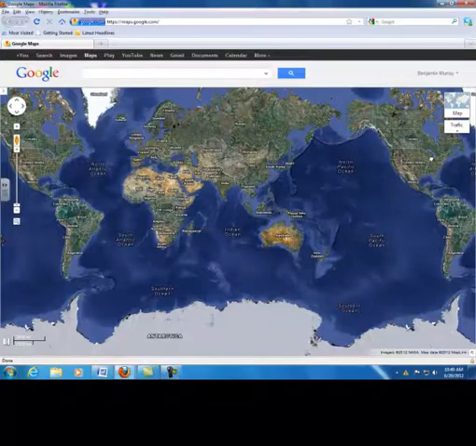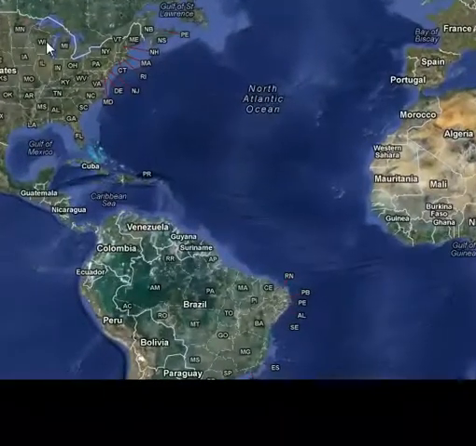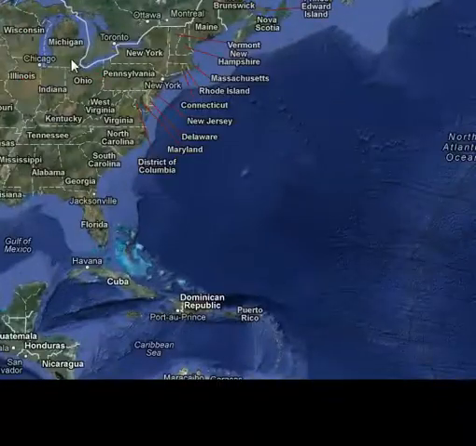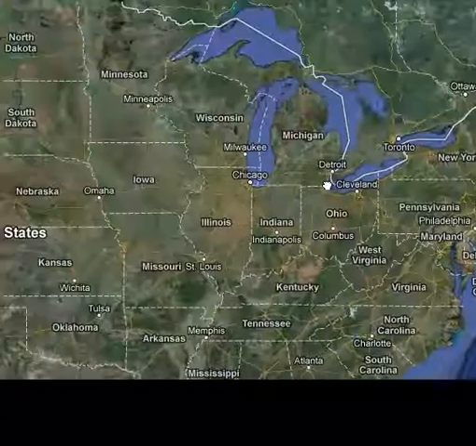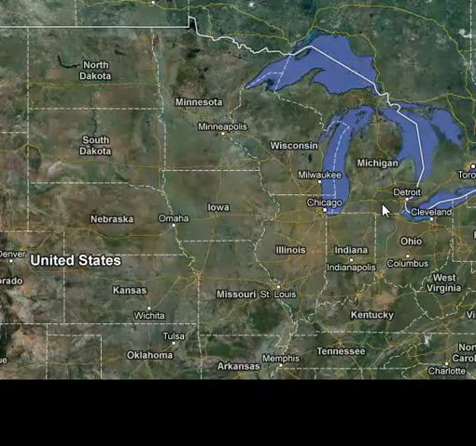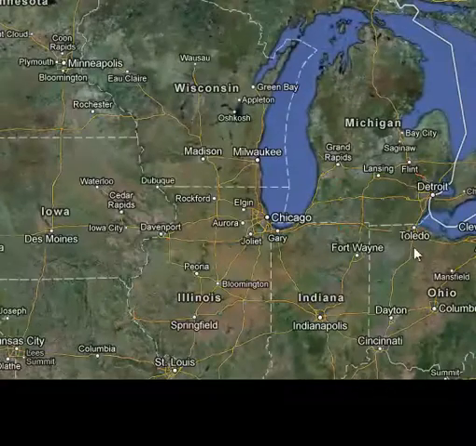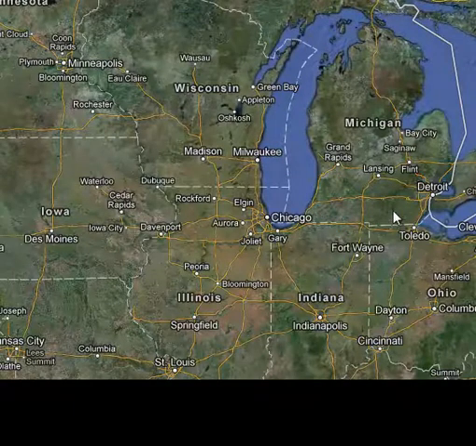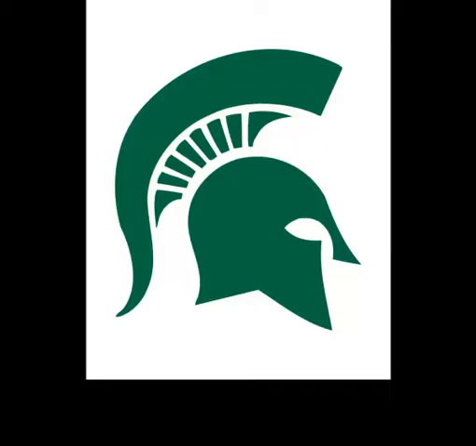In fact, you are living here, not there, here in Michigan. In fact, we're going to zoom in to get closer. Notice some of the major cities along the way. We have Chicago, Detroit. You've hopefully heard of both. Our capital city, Lansing. It's one of my favorite places, especially if you go just a little east of there to the land of Sparta, not in Greece, but the land of the Spartans in East Lansing.